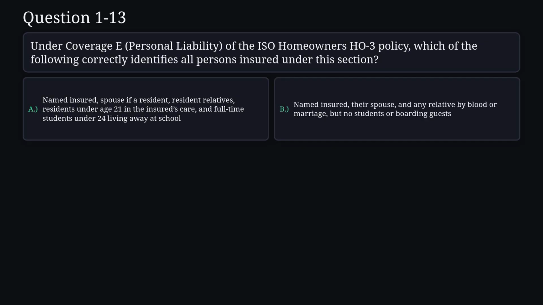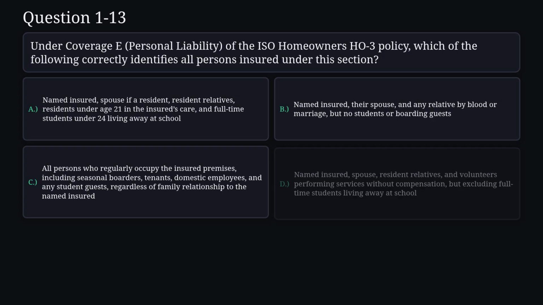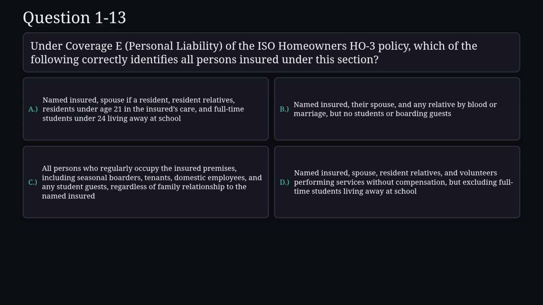B. Named insured, their spouse, and any relative by blood or marriage but no students or boarding guests. C. All persons who regularly occupy the insured premises, including seasonal boarders, tenants, domestic employees, and any student guests, regardless of family relationship to the named insured. D. Named insured, spouse, resident relatives, and volunteers performing services without compensation, but excluding full-time students living away at school.